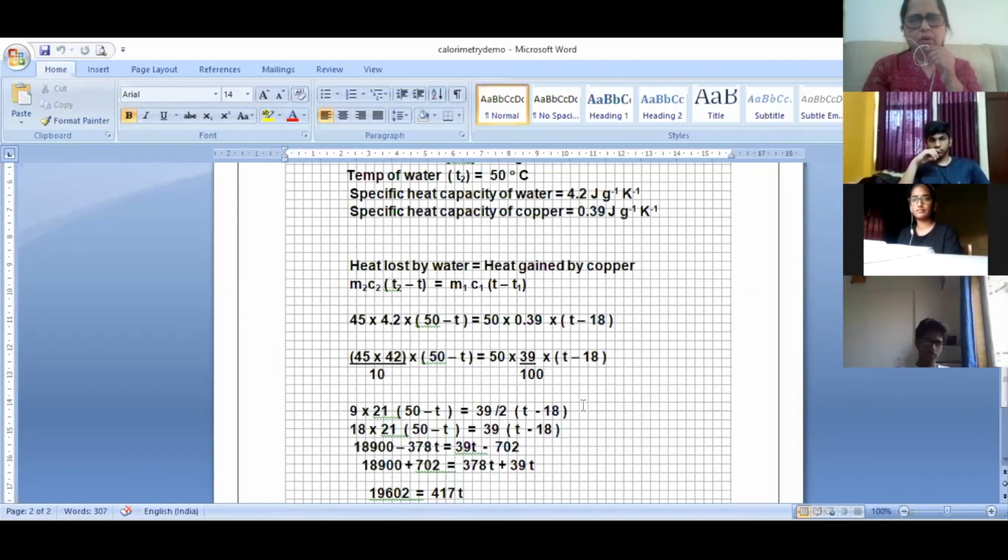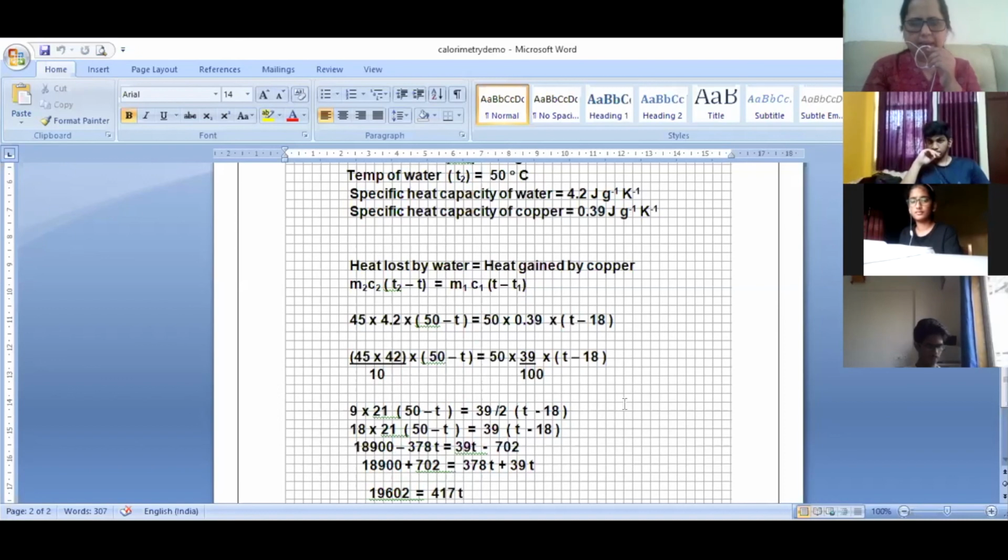Now what to do? This 2, you take it on that side. So then 18 into 21 into 50 minus T equals 39 into T minus 18. What did I do? This 2 was there, I took it on this side, so 9 into 21 becomes 18, because this has to be multiplied by 2. Then you open the bracket. Now this has become a linear equation.